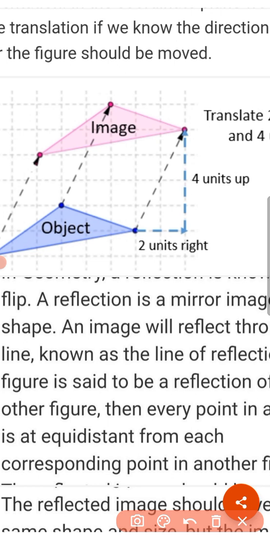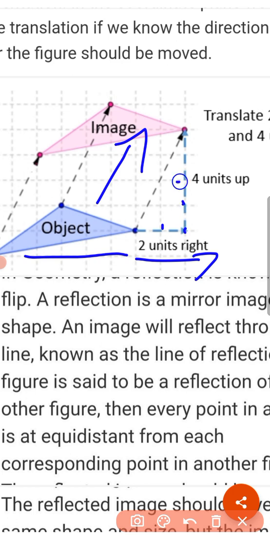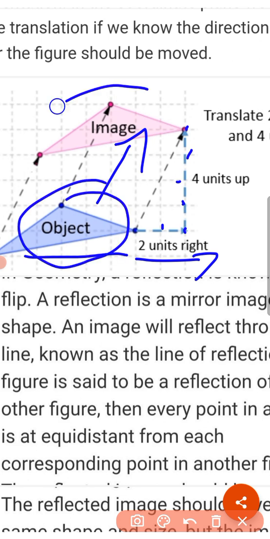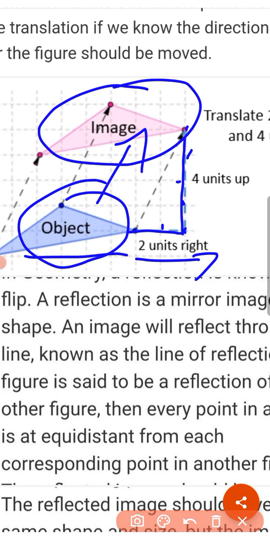Here this is our object and this is our image, that is after translation. Here we translate this object 2 units right and 4 units up. Here there is no change in the shape and size, but the position changed, the location changed.